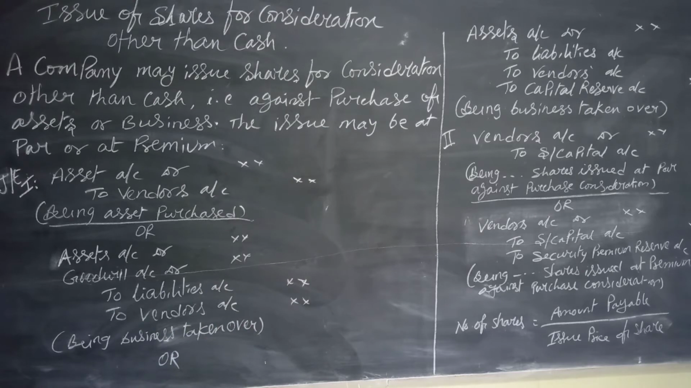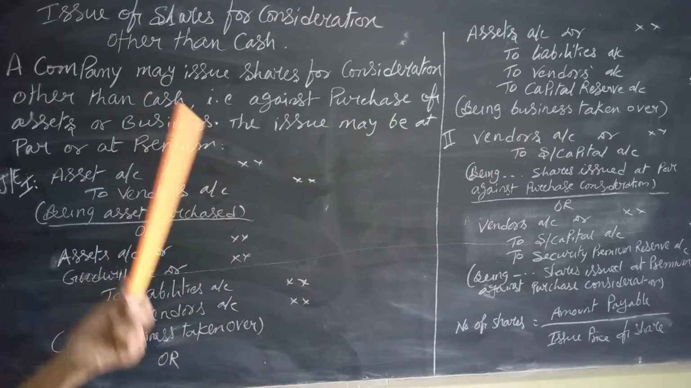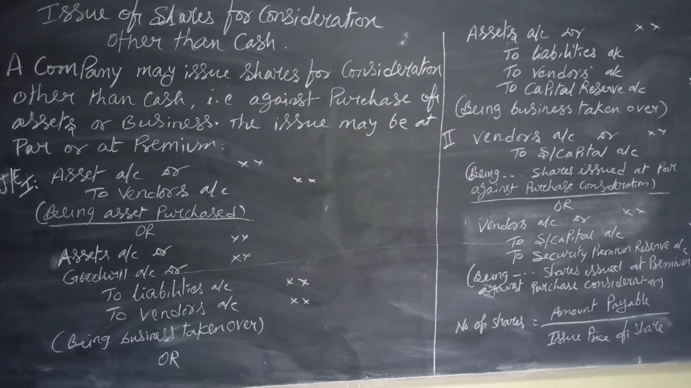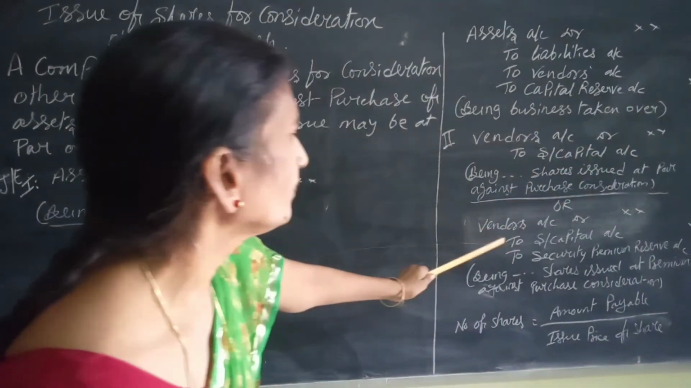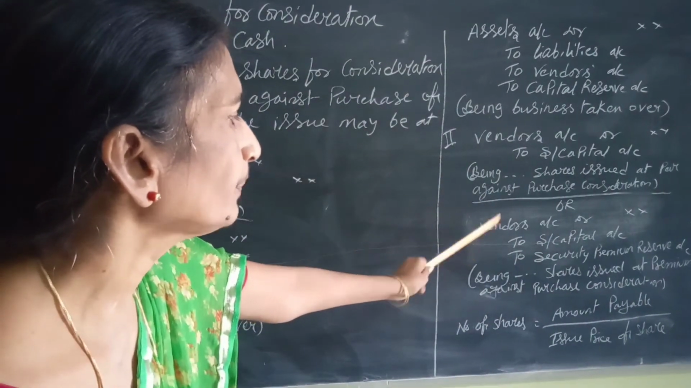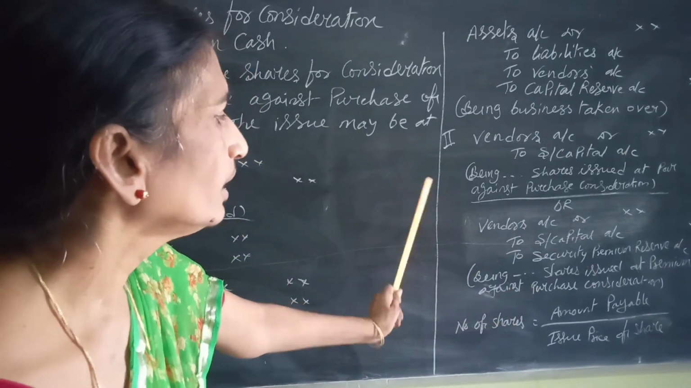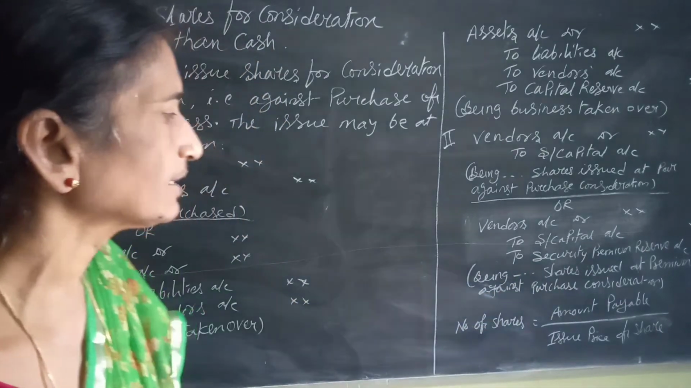Now for the issue of shares, the vendors account. Who are the vendors? Those from whom we have purchased the asset. Vendors account debit to share capital, being a given number of shares issued at par against purchase consideration. Vendors is debited and share capital is credited. Or if the shares are issued at premium, then vendors account debit to share capital, to securities premium reserve account, being that many shares issued at premium against purchase consideration.